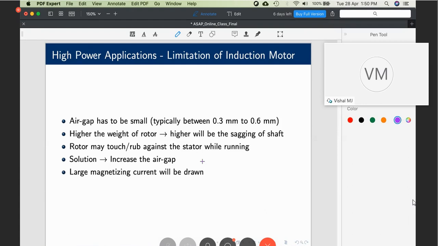Still, it's okay. Why? Because I can afford to have my air gap much more than the sagging distance. If this shaft sags by 3 mm, very well, I can have my air gap to be 6 mm or 8 mm or 10 mm also, without worrying about the magnetizing current drawn by the synchronous motor. We have only discussed the first point, why a synchronous machine is ideal for high power applications. Hope the concept is clear.